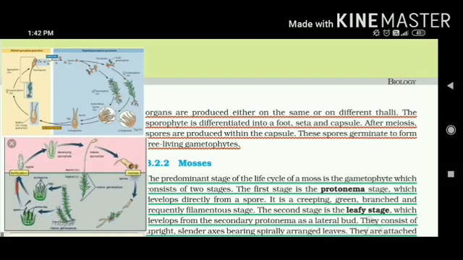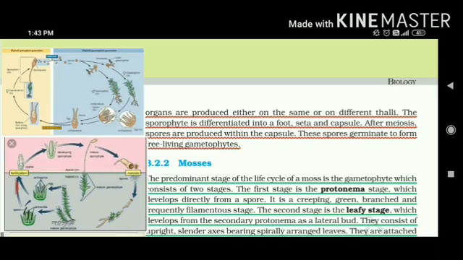Now, as we have already studied gametophyte and sporophyte body, the main thallus body of bryophyte is the gametophyte and the topmost part is called the sporophyte. So after meiosis, which kind of division is it? Reductional division. So spores will be produced. When spores will germinate, what will it form? It will form the gametophyte. Gametophyte is haploid in bryophytes.